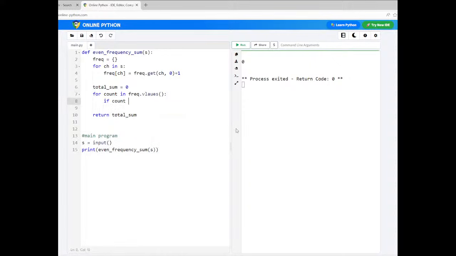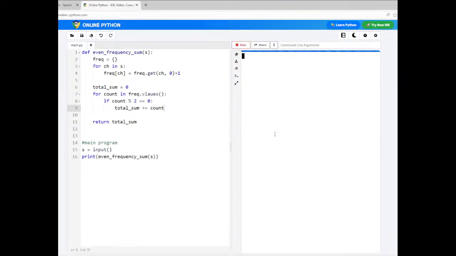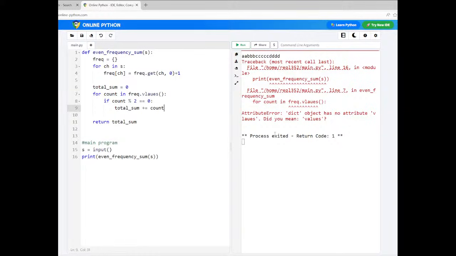If count mod 2 is equal to 0, then add it to total sum. That's it. Total sum plus equals count. And finally return the total sum. This is your program, the more Pythonic way. Now you supply A, B, B, B, C, C, C, C, then D, D, D, D. Something like that.